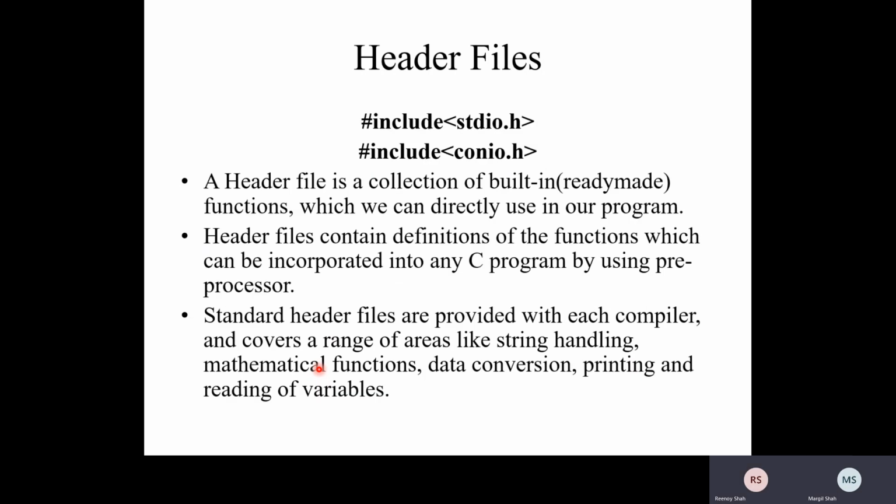Now, what is the header file? A header file is a collection of built-in ready-made functions which we can directly use in our program. Header files contain definitions of functions which can be incorporated into the C program by using a preprocessor. Standard header files are provided to each compiler and cover a range of areas like string handling, mathematical functions, data conversions, printing, and reading of a variable. So these are the standard header files basically.